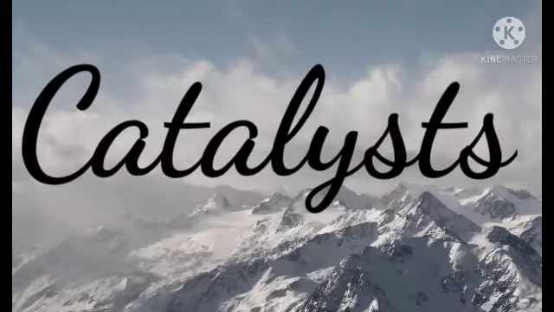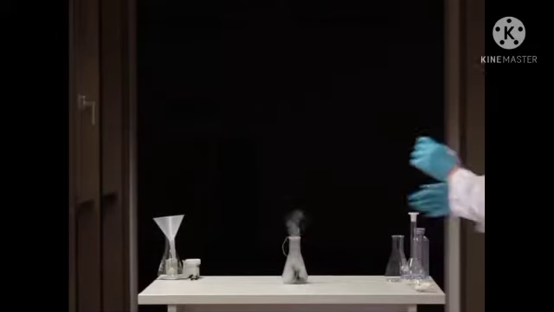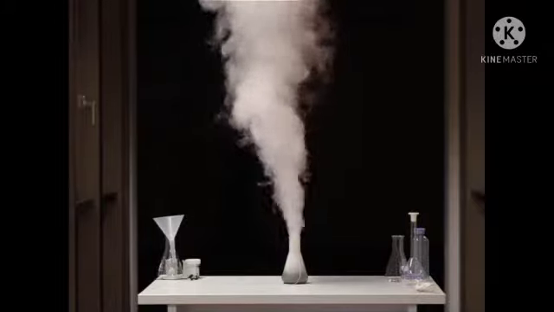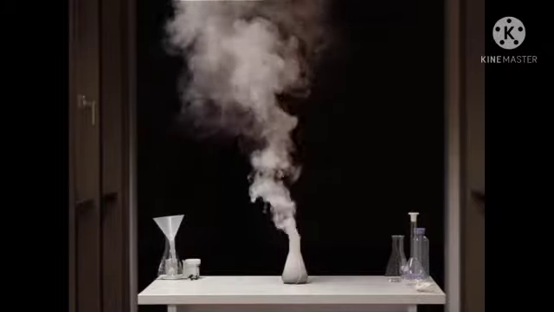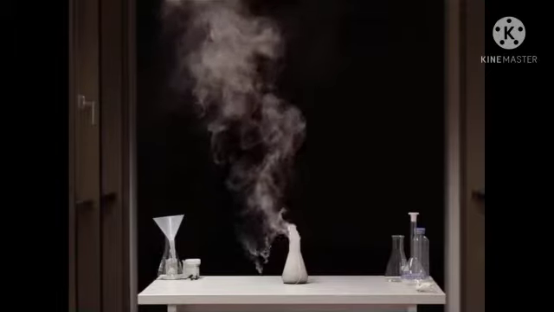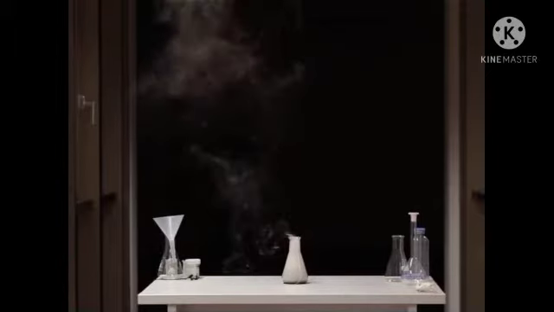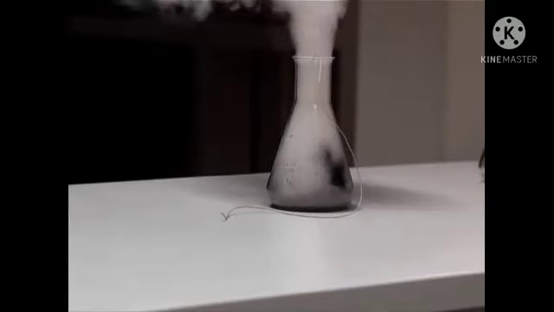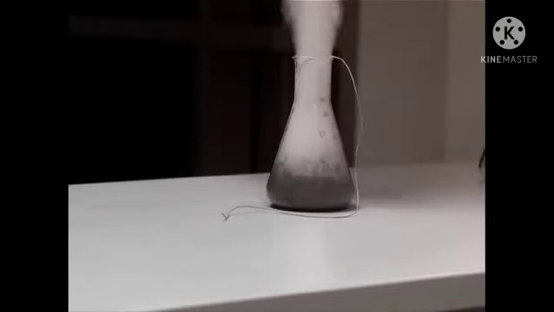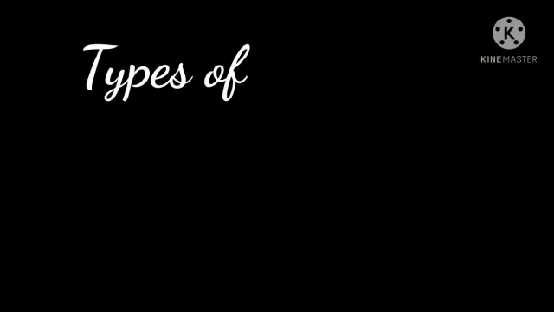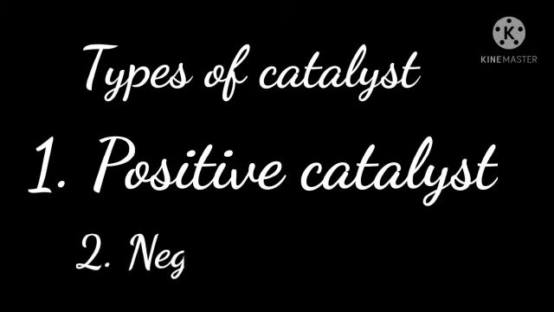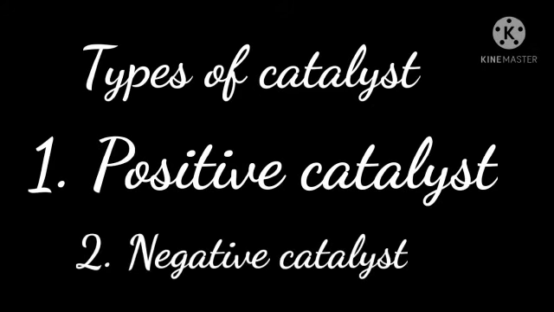Catalyst. A catalyst is a substance that either increases or decreases the rate of a chemical reaction without itself undergoing any chemical change during the reaction. Some chemical reactions need a catalyst to change the rate of the reaction in case it is too slow or too fast. Types of catalyst: first, positive catalyst; second, negative catalyst.